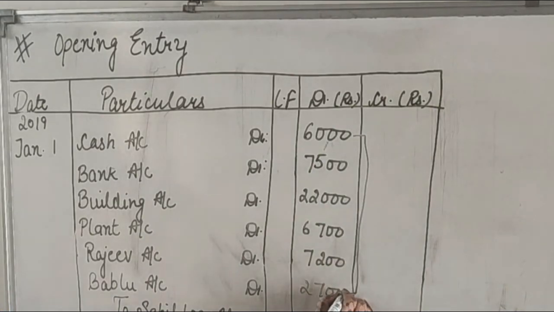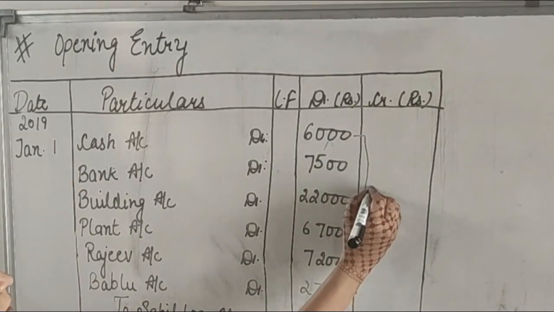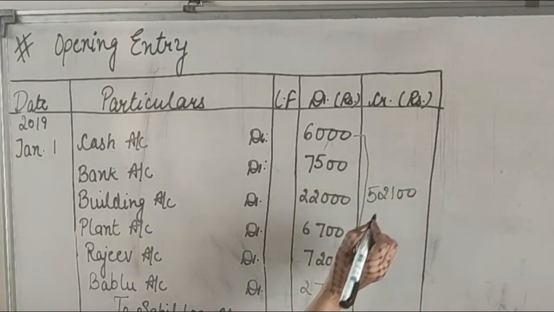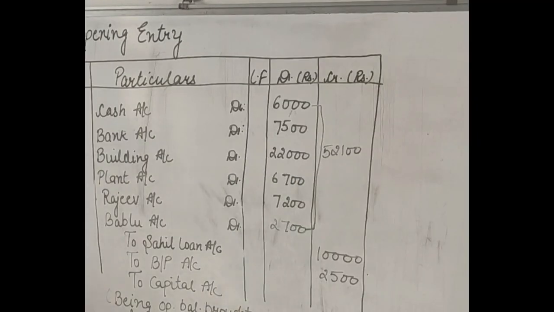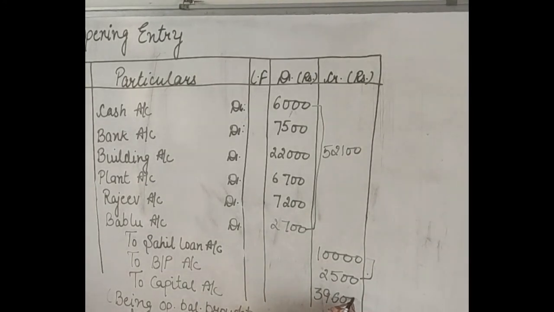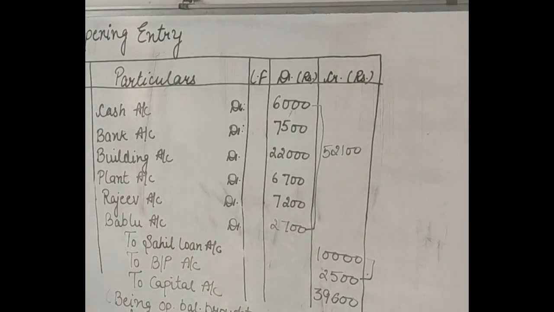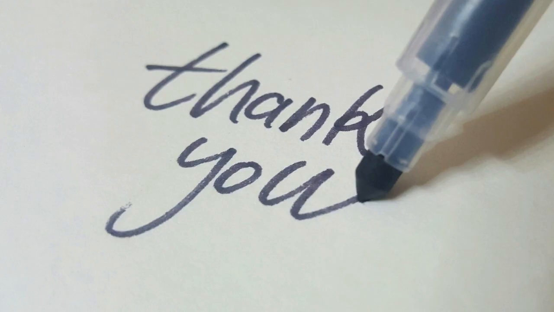Now the total of all the assets. The total of the assets is 52,100. We deduct 2 items. First is 10,000 and the second is 2,500. Now the capital is 39,600. You can see in this question, the capital is not given. So we find the capital using the accounting equation.